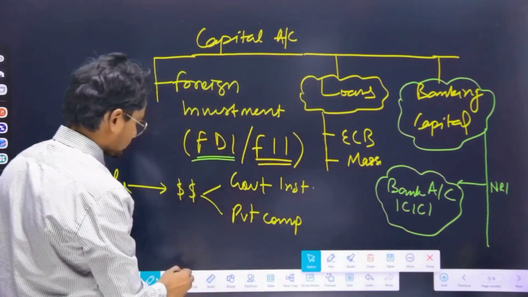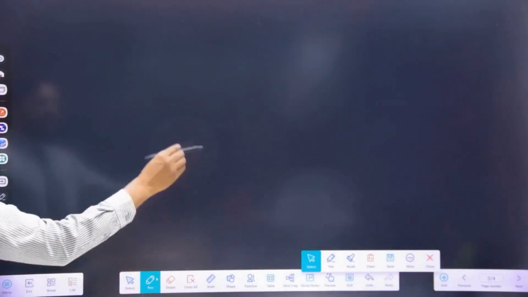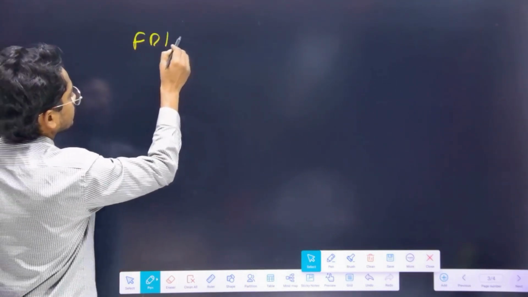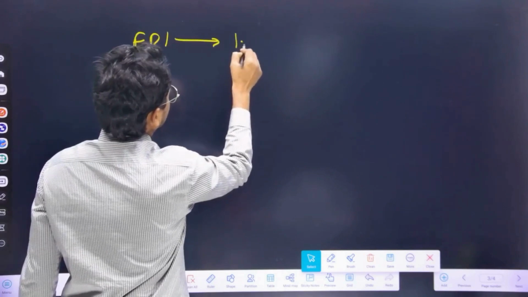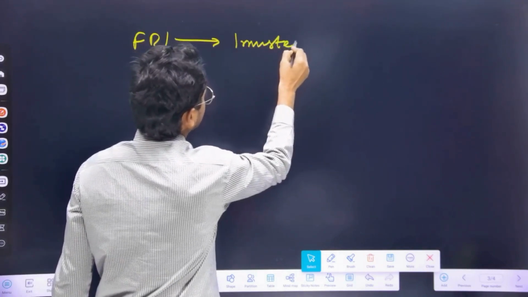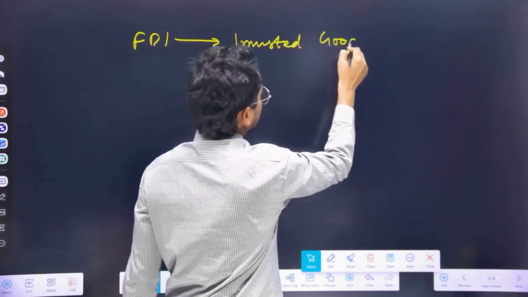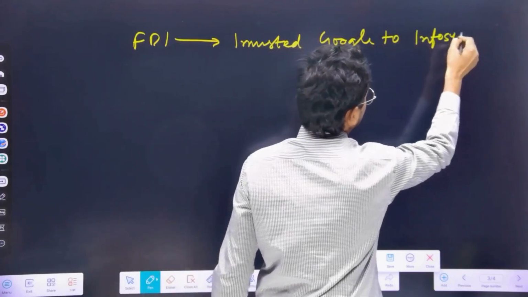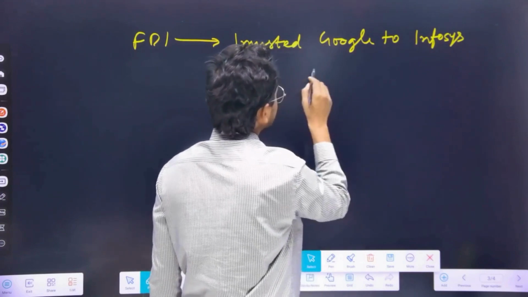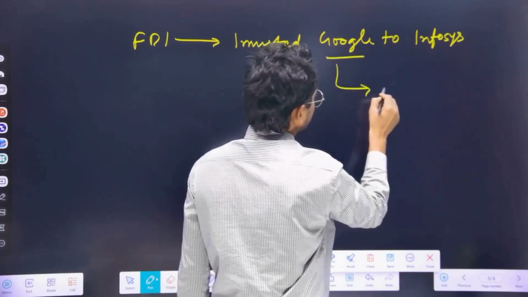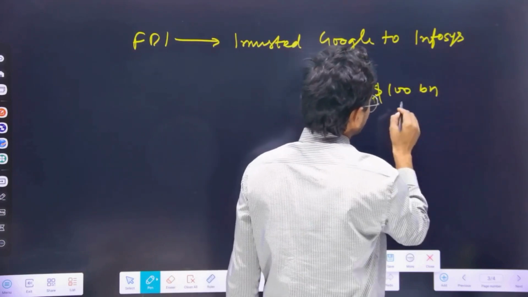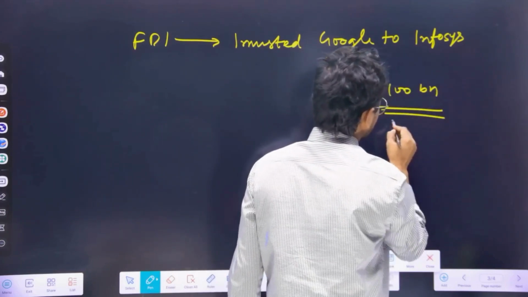Okay. See, if FDI is invested by Google in Infosys, for example, Google has invested 100 billion US dollar in Infosys, so this will come under capital account.